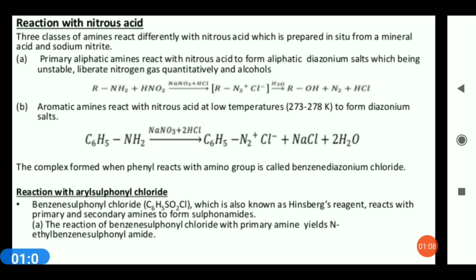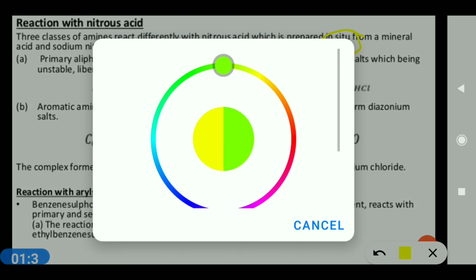Now we'll start with the reaction with nitrous acid. Three classes of amines react differently with nitrous acid, which is prepared in situ from a mineral acid. In situ means within the reaction. So, in this, the preparation is in situ.